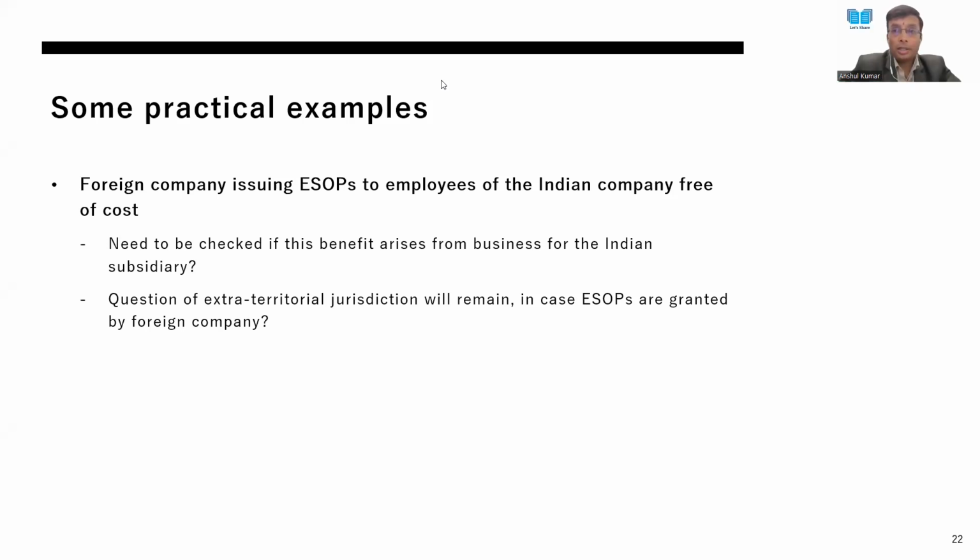Sir, any closing remarks, Anshul? So before we close out, I just want to leave a thought with you around this whole concept of a circular being placed in front of both houses of Parliament. Given the tone, tenure and examples of the circular, it needs to be seen very closely whether this is something which can be challenged.